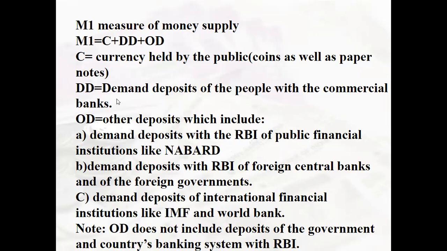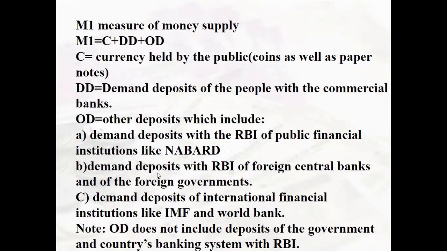All the demand deposits like the savings account and the current account, where we are free to withdraw our money. All the demand deposits of the people with the commercial banks will come under M1 measurement of money supply. Then OD is other deposits, which include the demand deposits with the RBI of public financial institutions like NABARD. So if NABARD has any demand deposit with the RBI, that will come under M1 measurement of money supply.